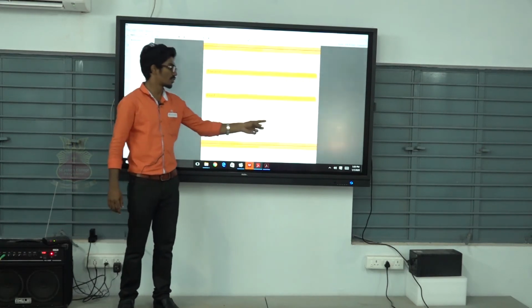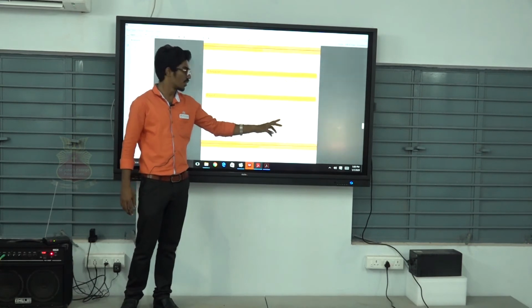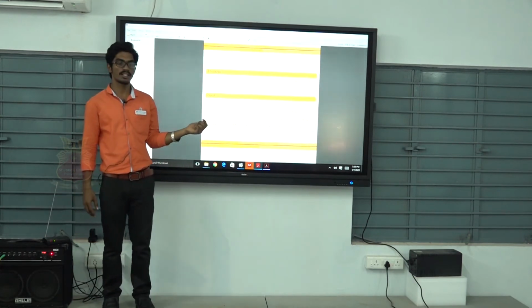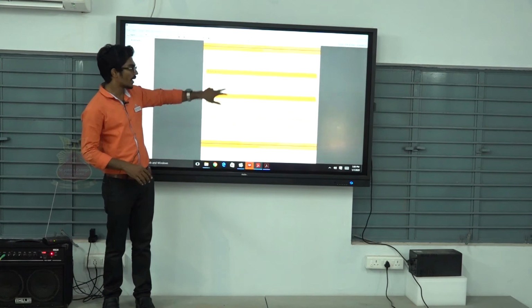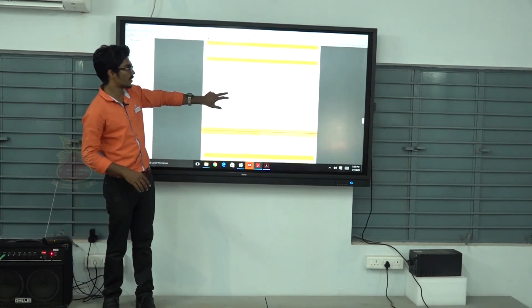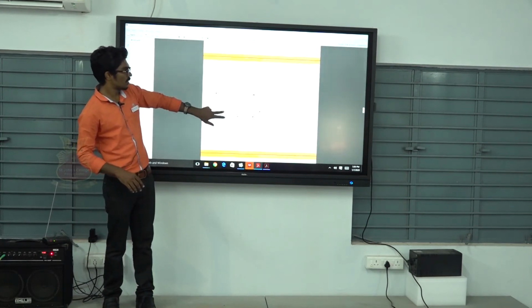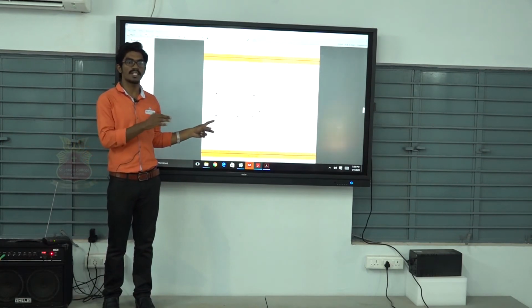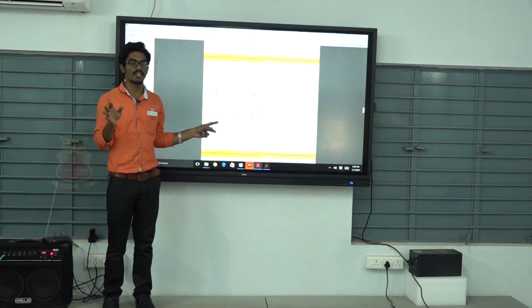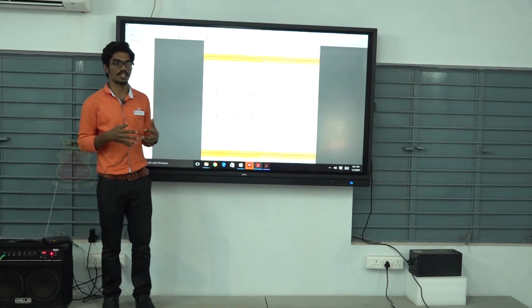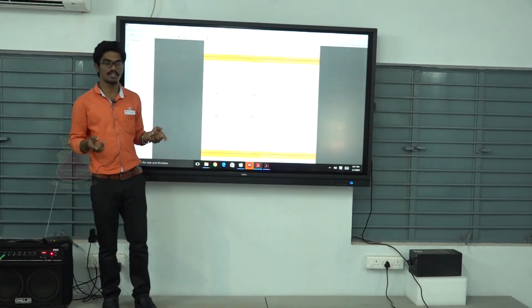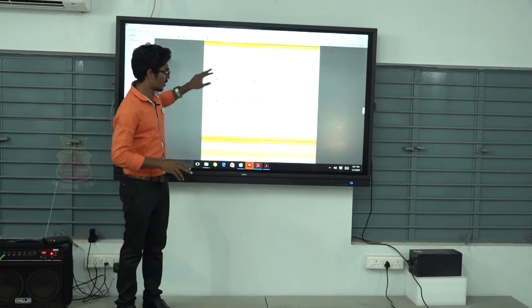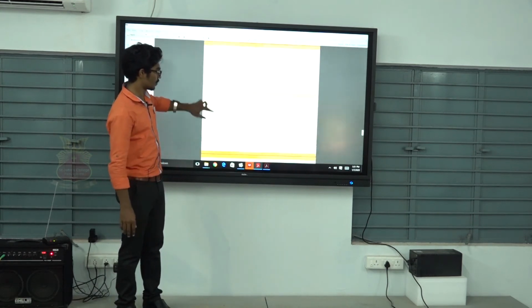So suppose my assumption is G is not a tree. Then G contains a cycle. So again by this example, in particular one case, this edge is not a cut edge. But our assumption is every edge of G is a cut edge. So we have a contradiction. Therefore our assumption is wrong. G is a tree. This is one simple theorem.